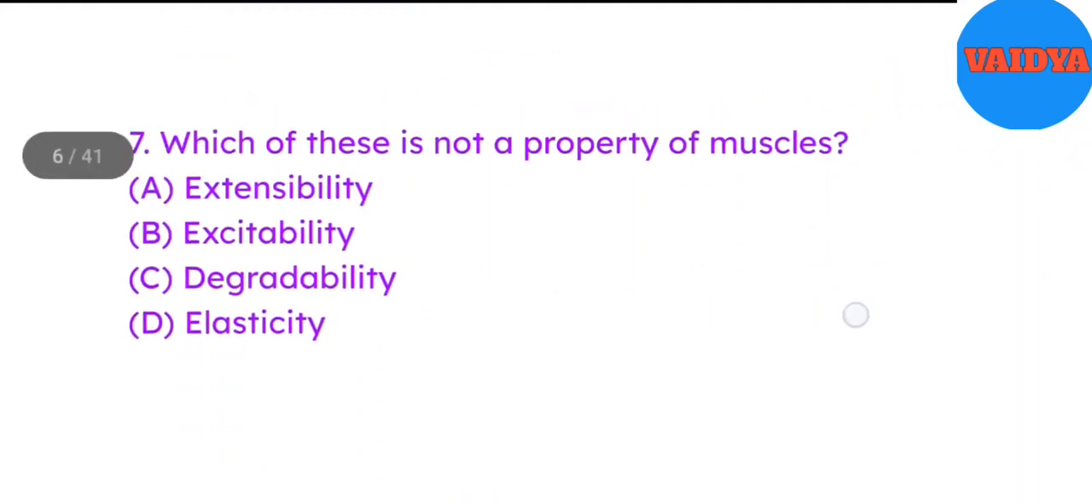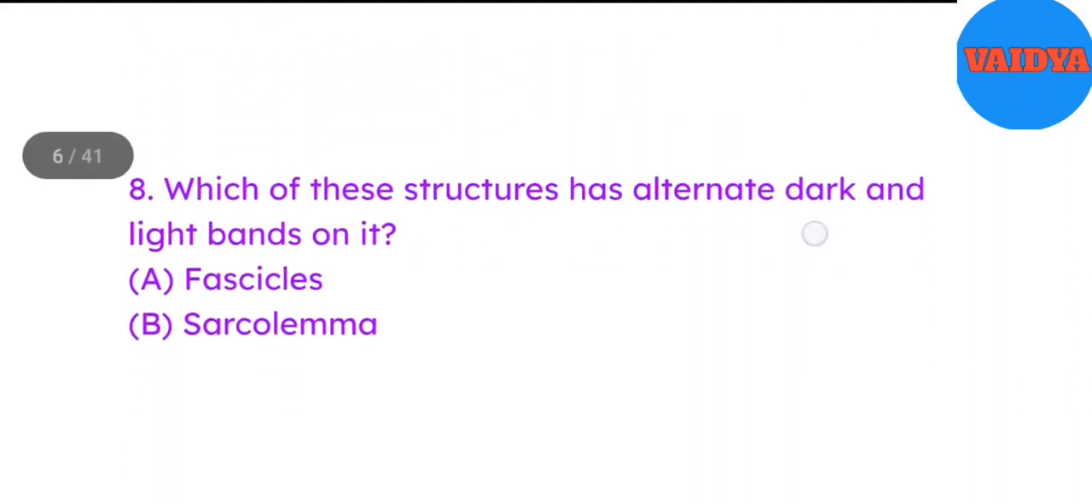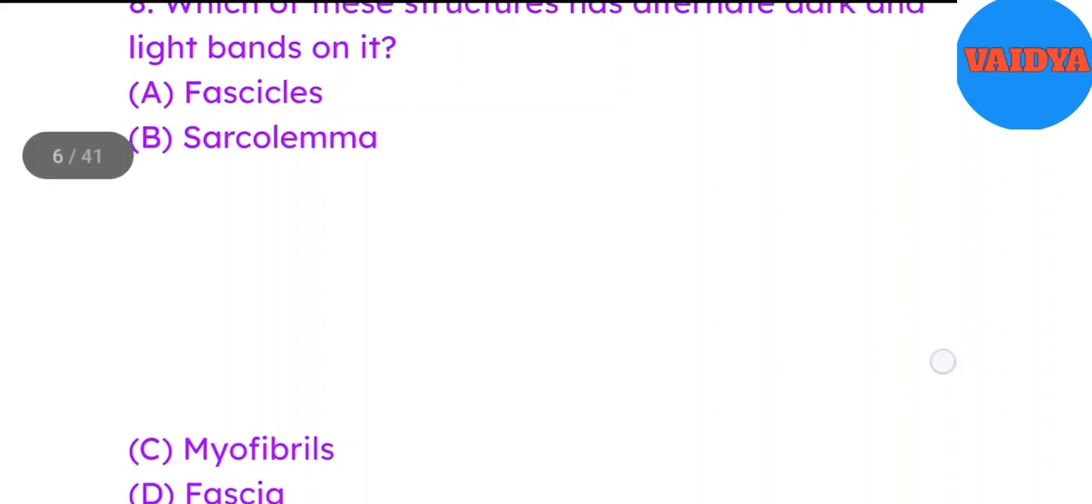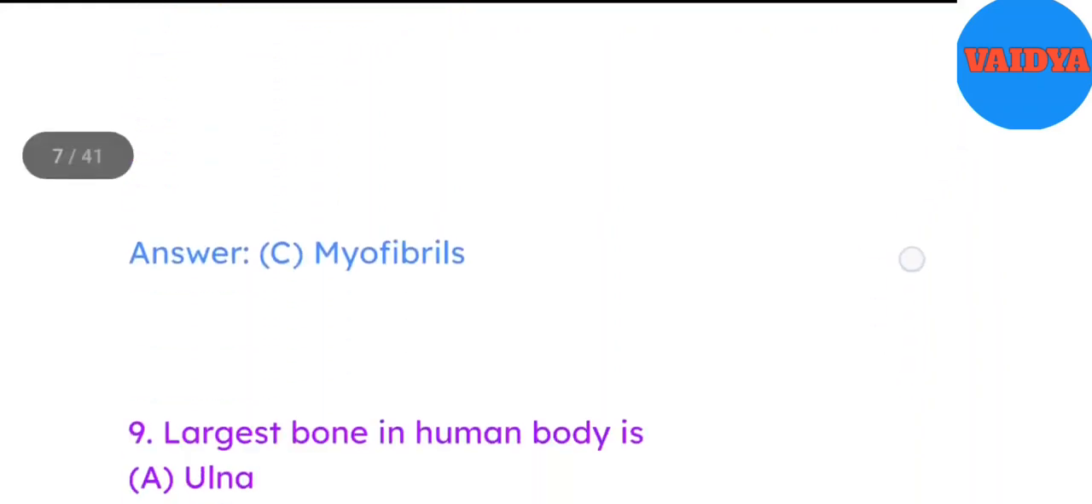7. Which of these is not a property of muscles? A. Extensibility. B. Excitability. C. Degradability. D. Elasticity. Answer C. Degradability. 8. Which of these structures has alternate dark and light bands on it? A. Fascicles. B. Sarcolemma. C. Myofibrils. D. Fascia. Answer C.